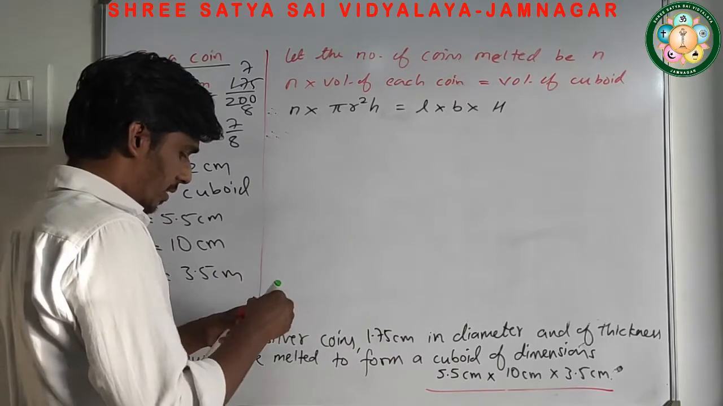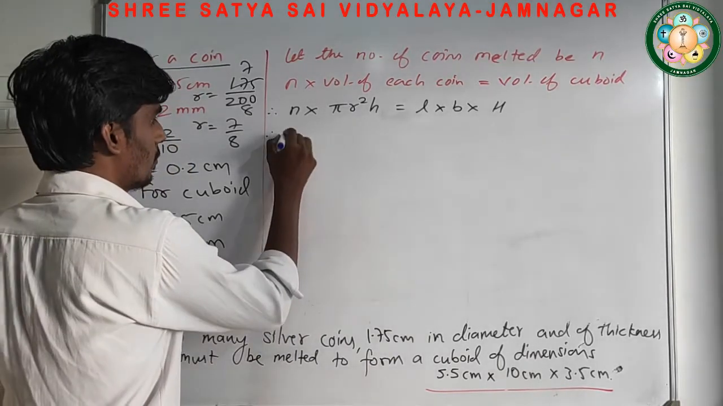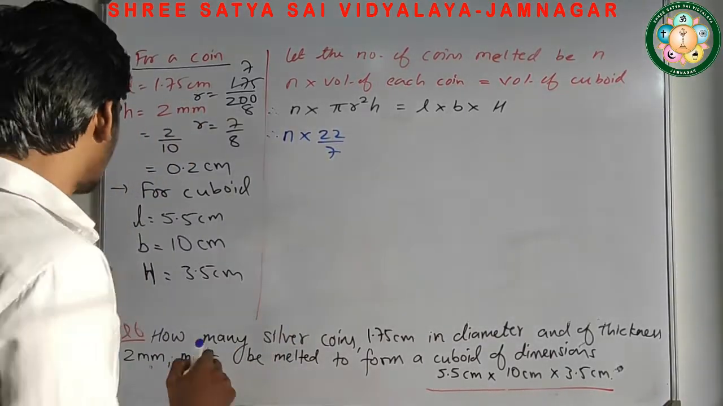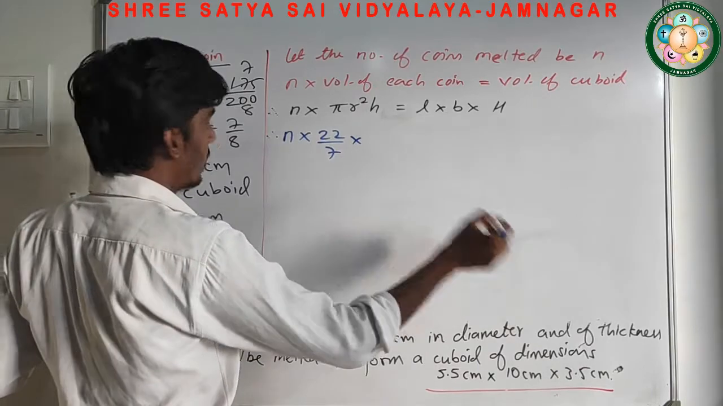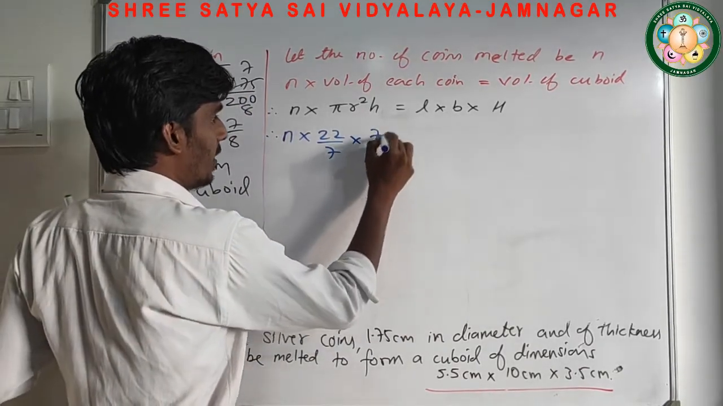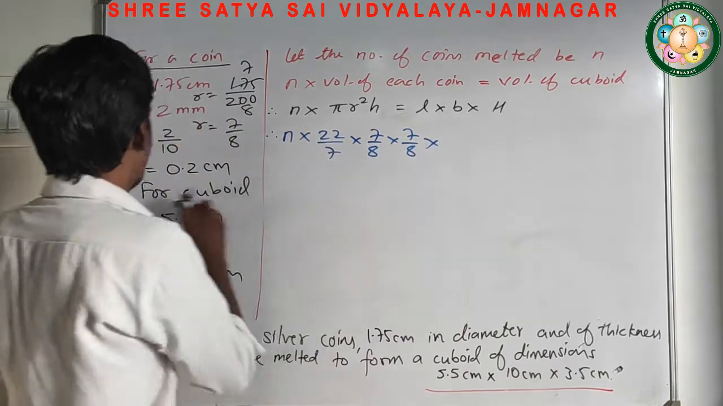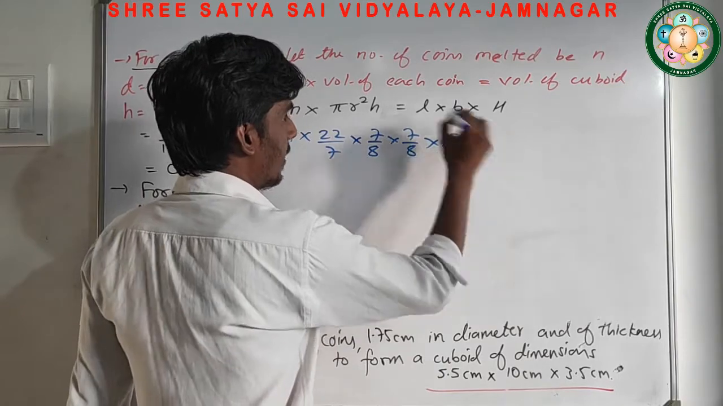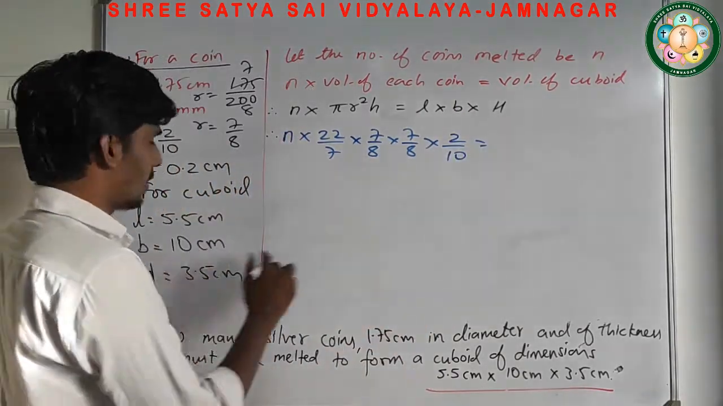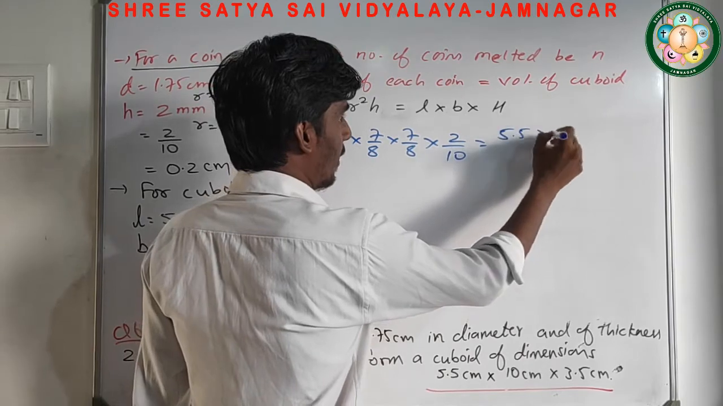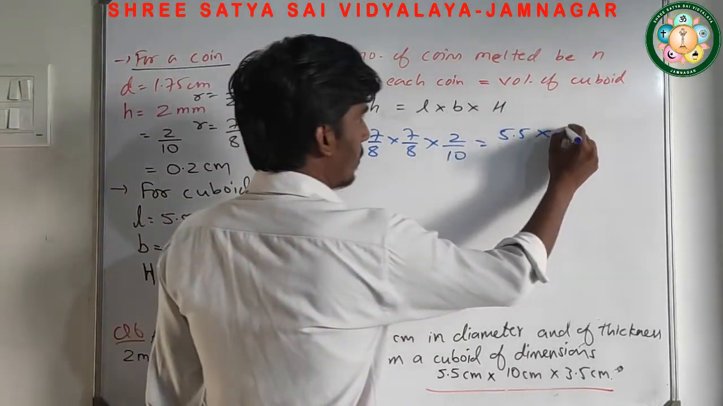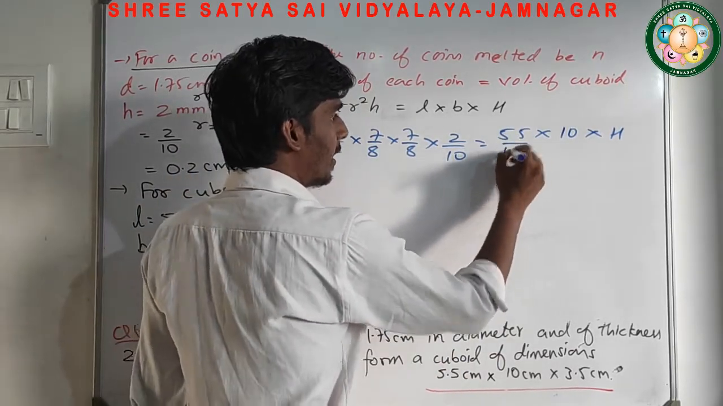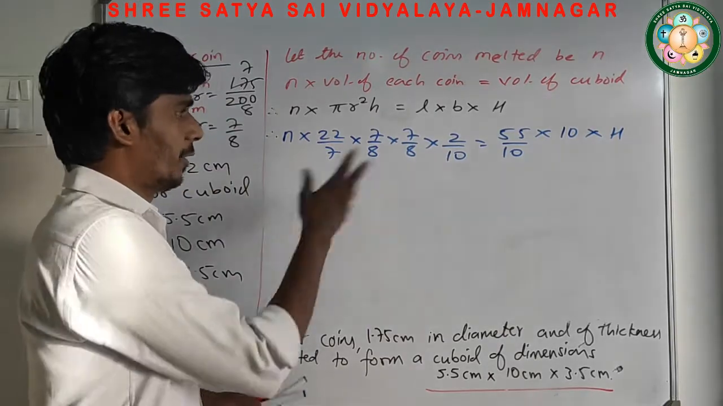So n as it is into pi, 22 by 7, into radius, just now we got 7 upon 8 into 7 upon 8. What is the small height here? It's 0.2, so we can write 2 upon 10. Here length we know, 5.5. Breadth is 10. And height we have to find out. If I remove the decimal point, I have to take 10 in the denominator.